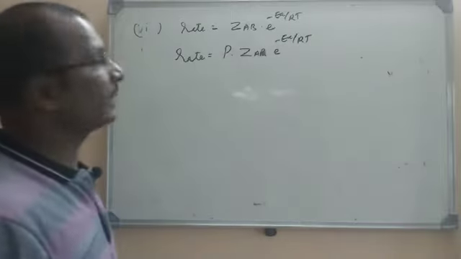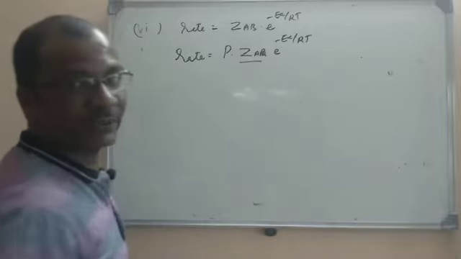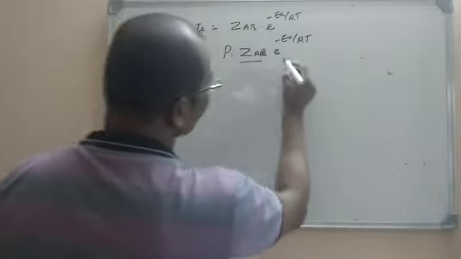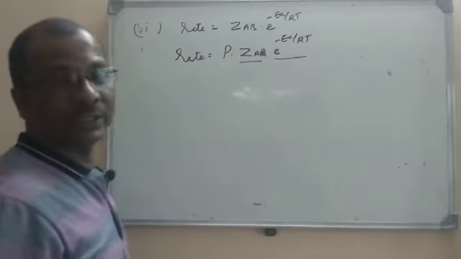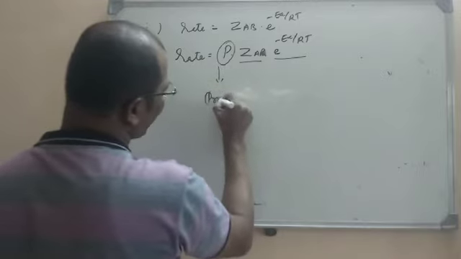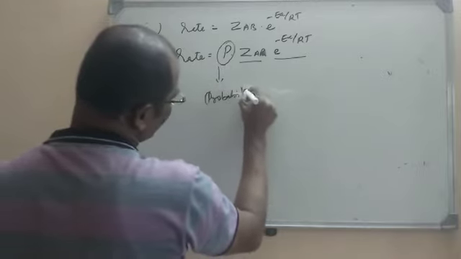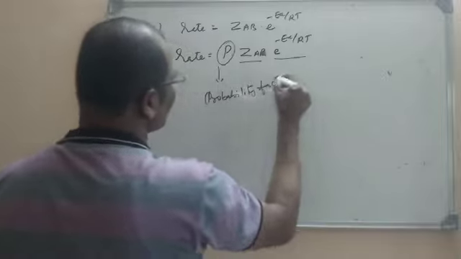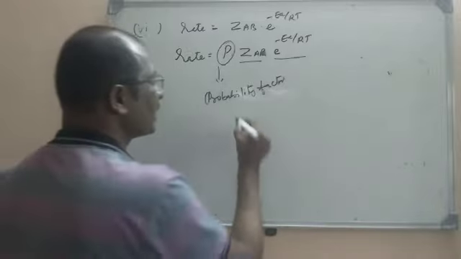So what is this here? Z, you know, is the frequency factor, the number of collisions in unit volume in a given time, and it is the number of fruitful collisions. Here P is called the probability factor, or it is also called the steric factor.